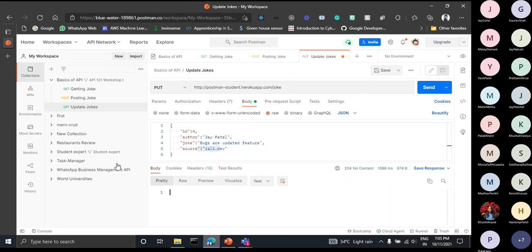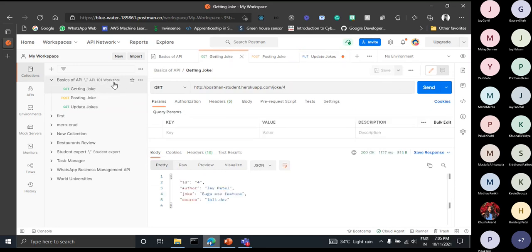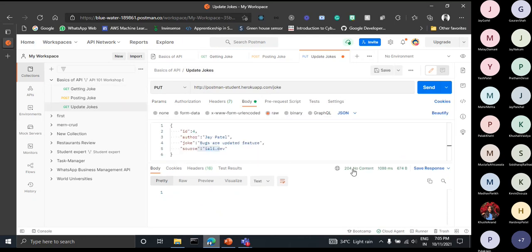To try that out, just go again to this get joke request, and send it again to see whether your joke got updated. As you can see, my joke got updated. You see here the updated has come, so this request was successful. And we are getting status code 204 here, which means the server successfully processed the request, but it is not returning any content. So we are not getting anything in the response body, but the data has already been updated.